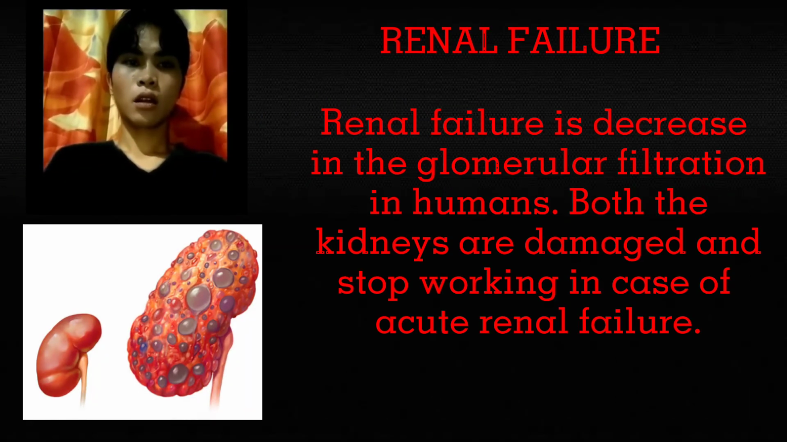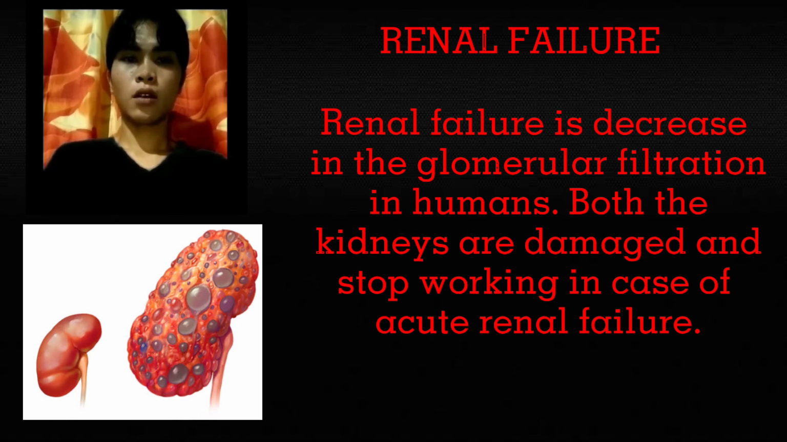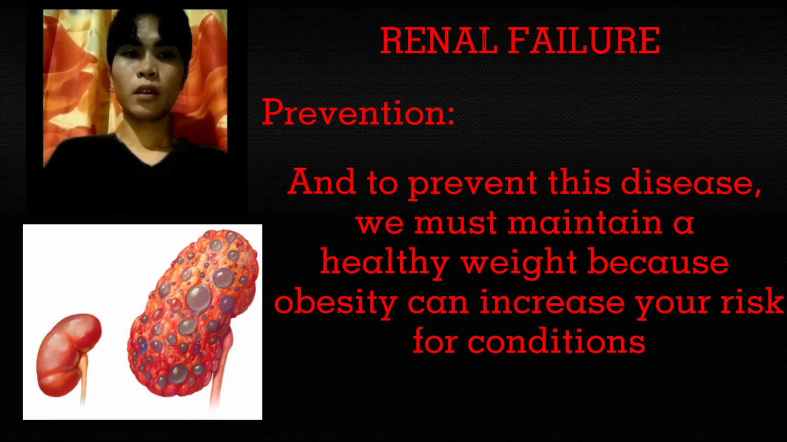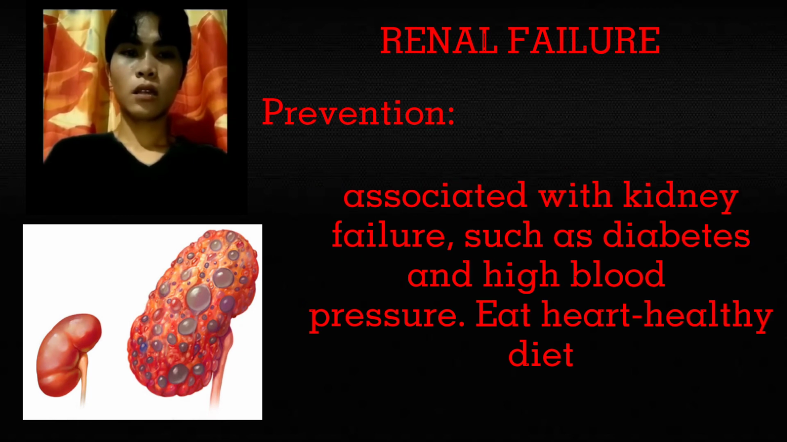Renal failure. Renal failure is the decrease in the glomerular filtration rate in humans. Both kidneys are damaged and stop working in the case of acute renal failure. The main feature of acute renal failure is scanty urine production, and to prevent this disease, we must maintain a healthy weight, because obesity can increase your risk for conditions associated with kidney failure such as diabetes and high blood pressure.